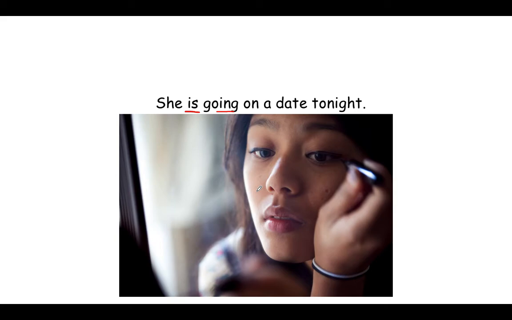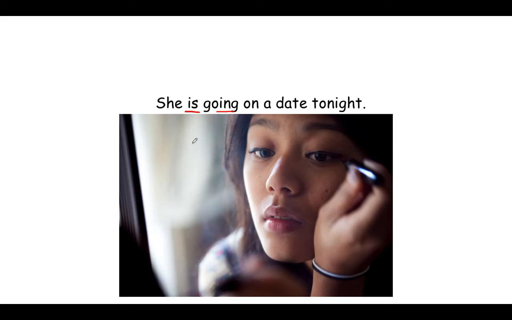So that's the way that you can tell when somebody uses this in English: if you can't see them doing it right now, it means that they will do it in the future. It's about the future, not right now. So that's how you can understand when somebody is using it in English about the future or about the present.